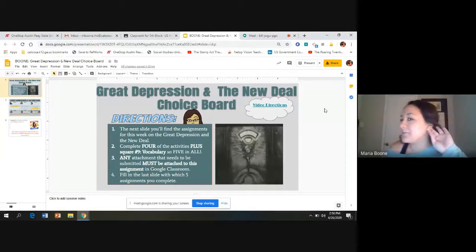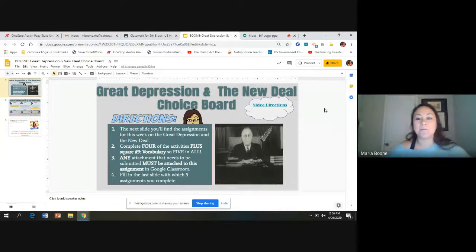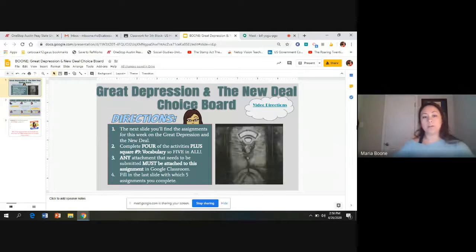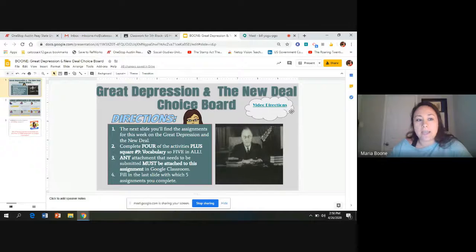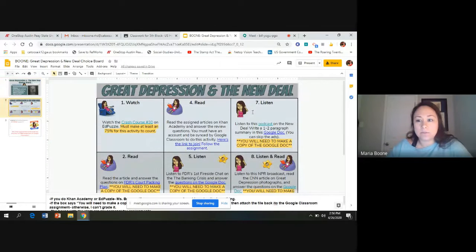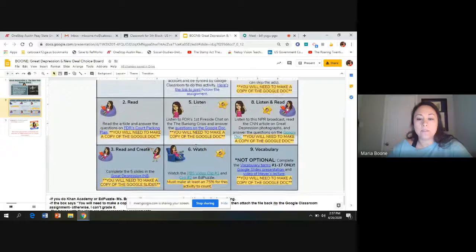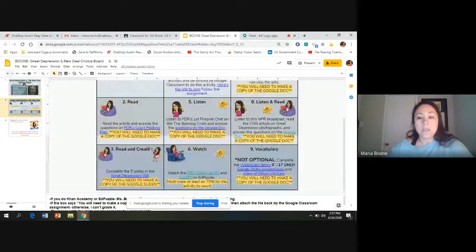I'm wearing my FDR earrings because he's my favorite president, and he was president during the Great Depression and the New Deal. So this is the directions, and this is what the choice board looks like. Okay. So you've got 1, 2, 3, 4, 5, 6, 7, 8, and 9.